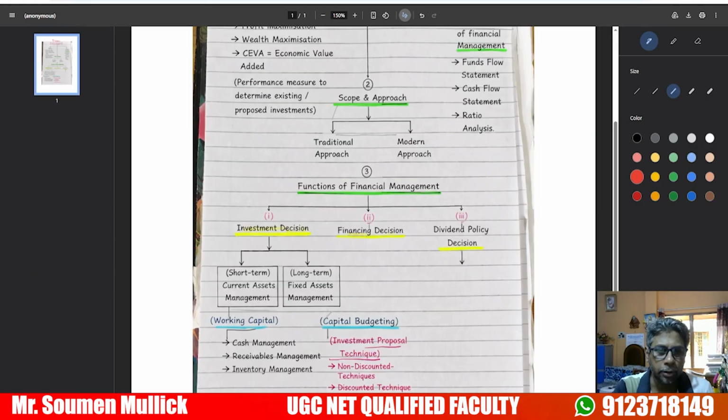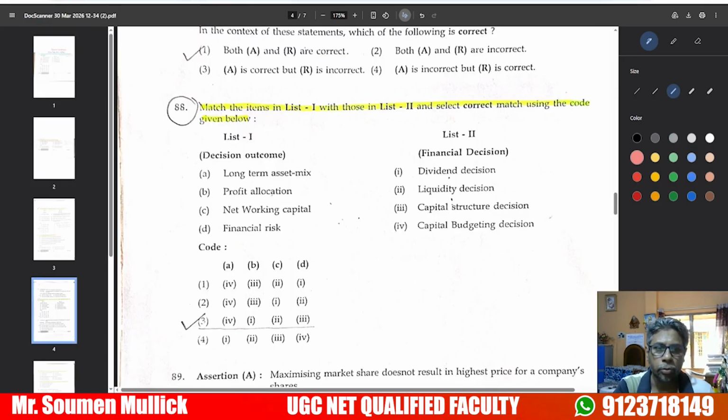Working capital means cash management, receivable management, and inventory management. So net working capital is related to the liquidity decision. Financial risk is related to the capital structure decision. So option number 3 is the right answer.